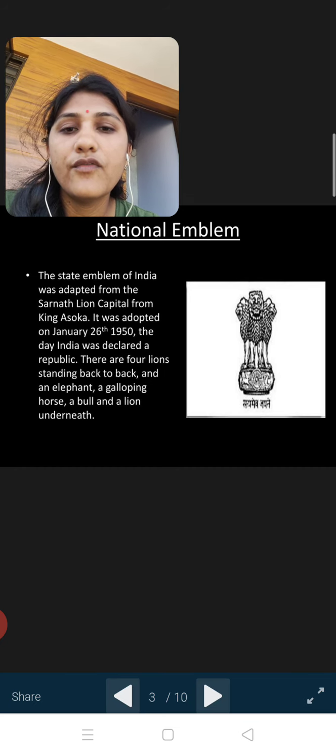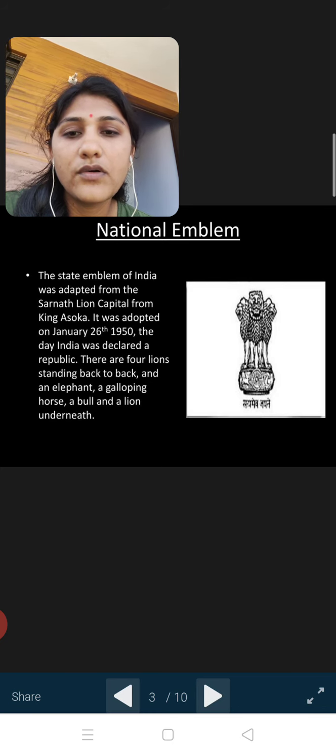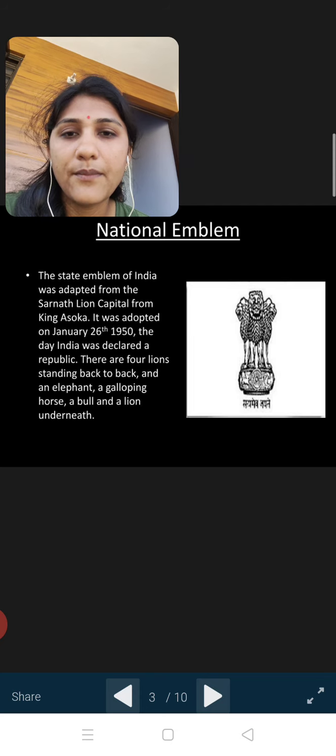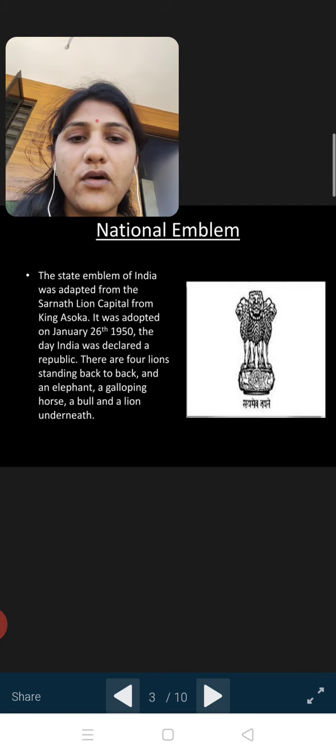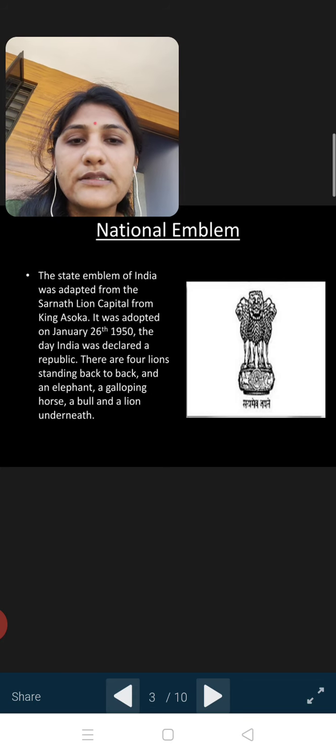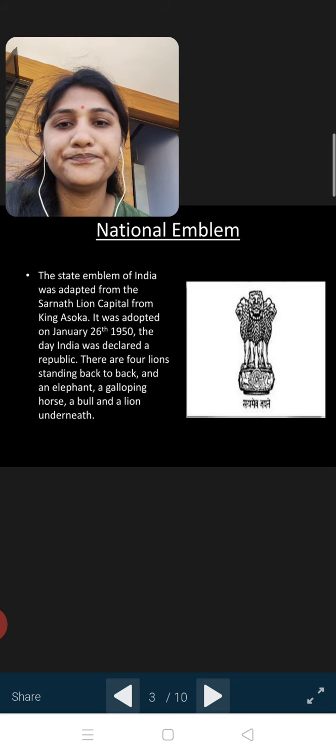There are 4 lions standing back to back, and an elephant, a galloping horse, a bull and a lion underneath. If you observe this emblem carefully, you will be able to see all these animals on it, and Satyamev Jayate is written under the emblem.